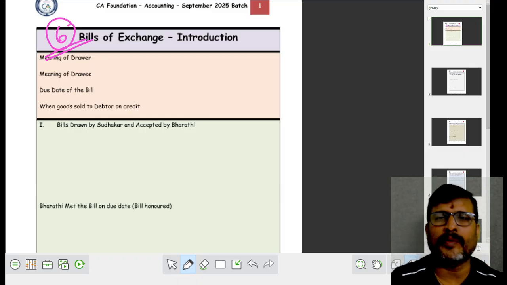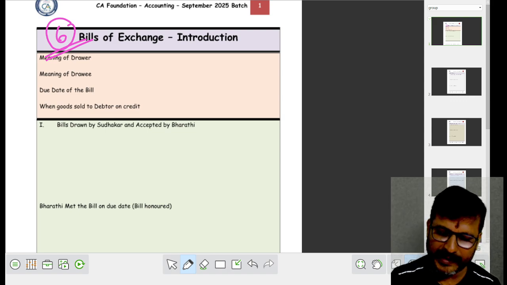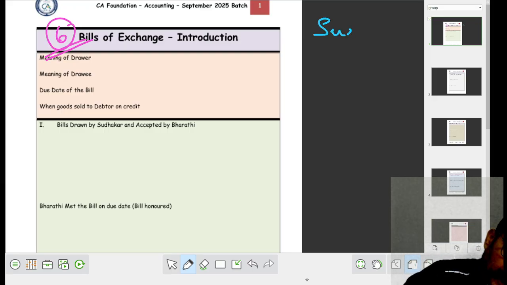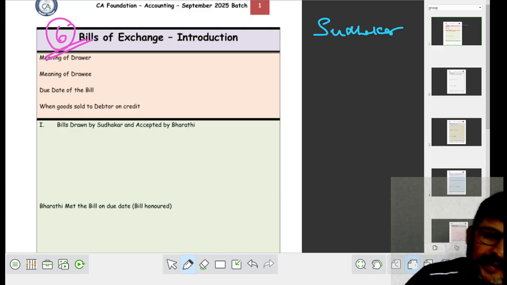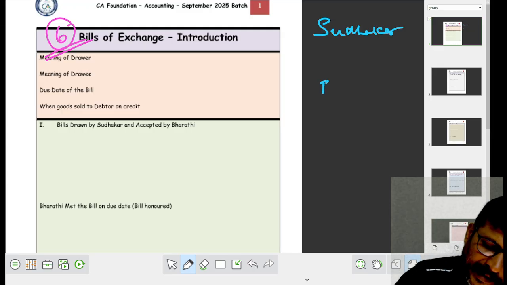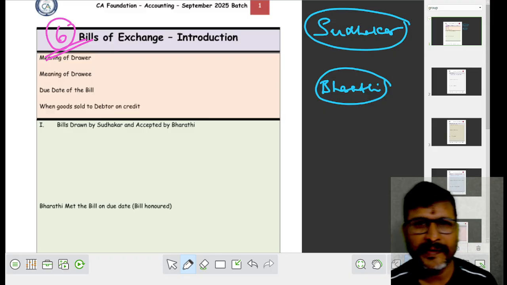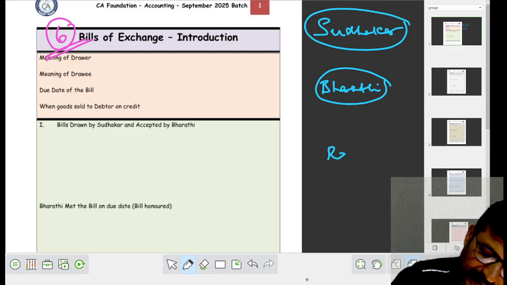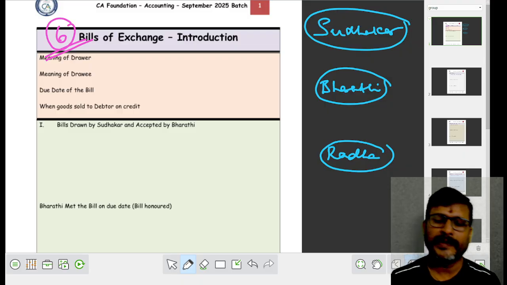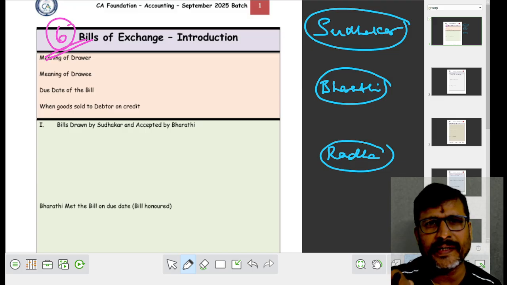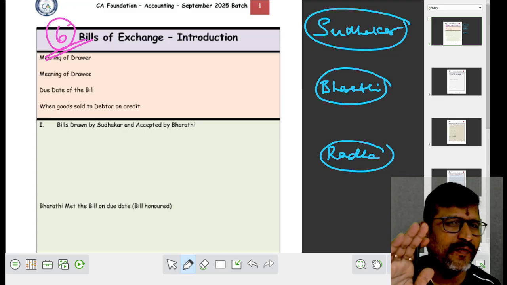In this particular problem, I take three names. One name is my own name, Sudhakar. I take another name, Bharati. She is my wife. I take another name, Radha. I take these three names to make you feel that bills of exchange is a very easy chapter.